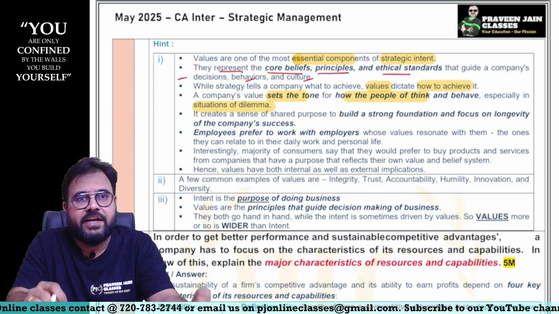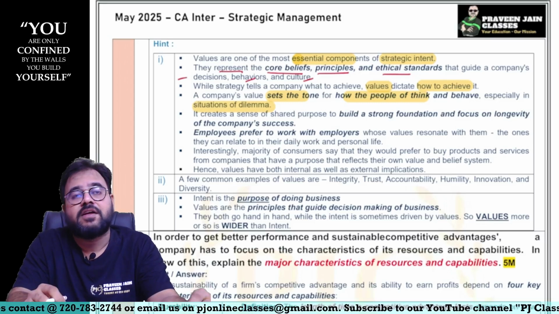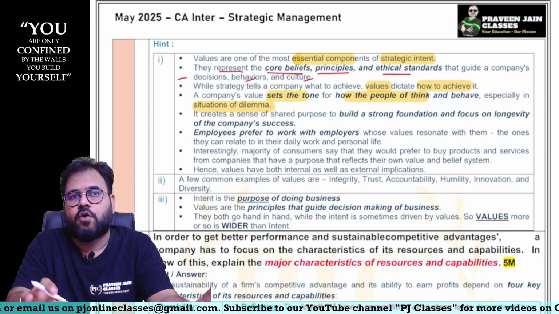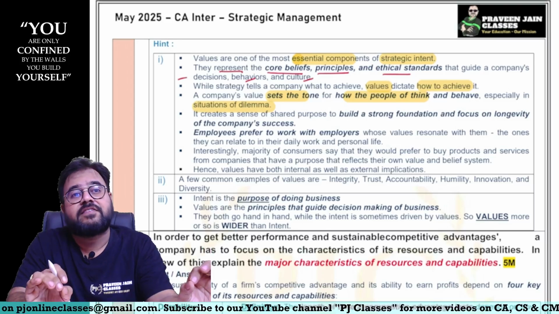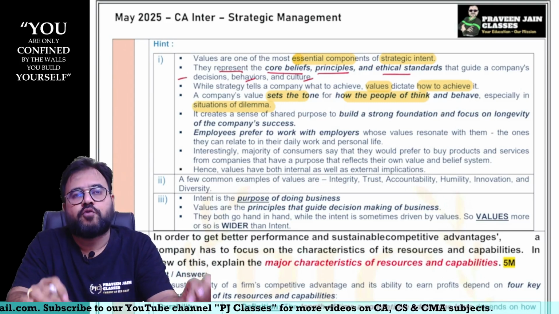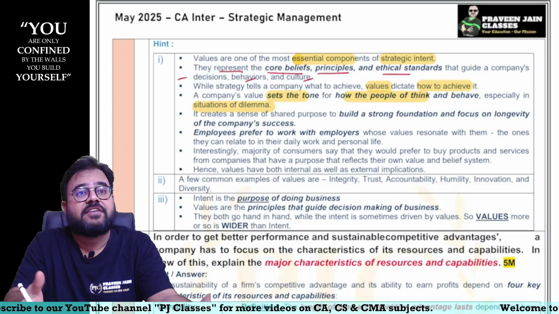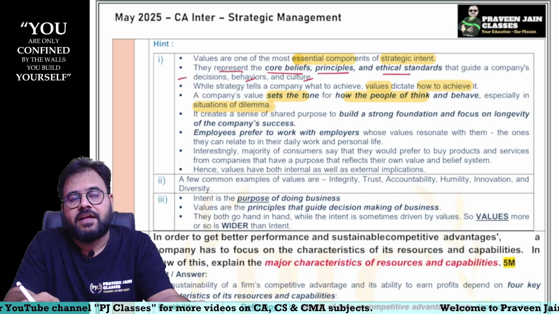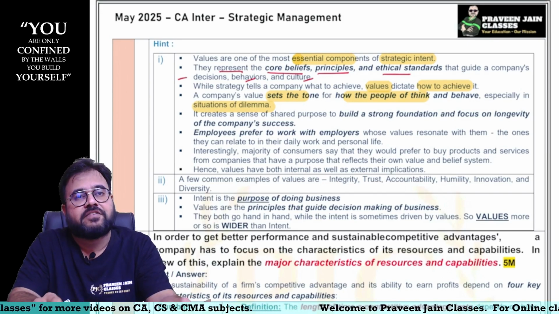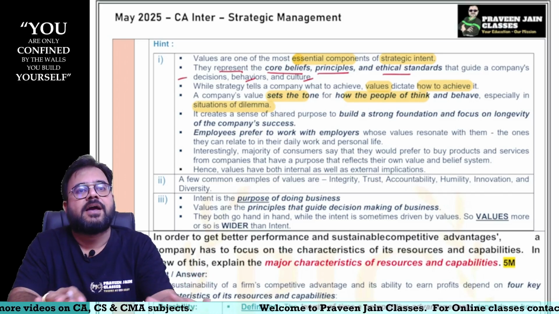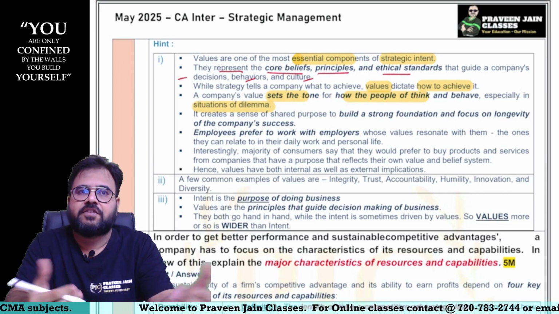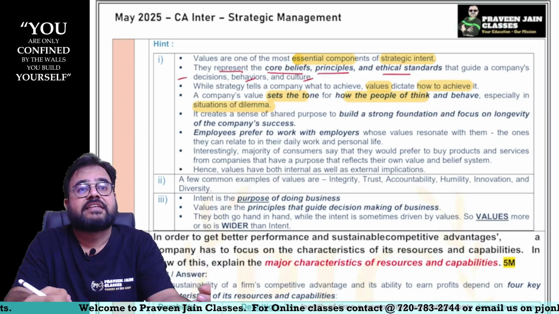Then one of the value systems of Tata is what, sir? It wants to gain the trust of whom? Customers, by providing the best quality. So this is the value system of Tata. Hence what you have to do, even if losses are there, you have to ensure that customer satisfaction is there. For example, Tata Nano. Initially, for 4 to 5 years, the Tata Nano project was never in profits. And Mr. Ratan Tata knew about this, that the company is not going to achieve any profits. But still, he entered into that particular venture, because of the value system, he always cared for customers.